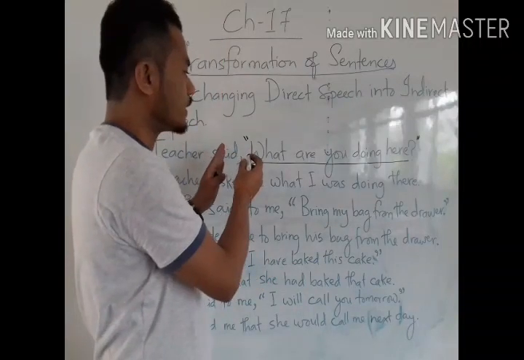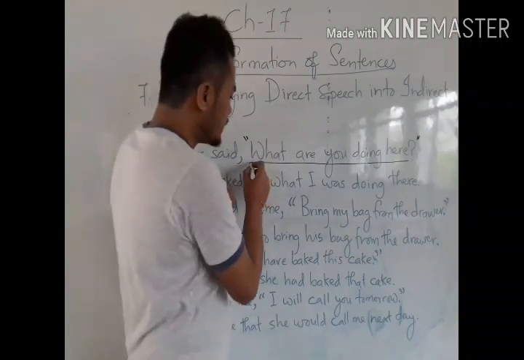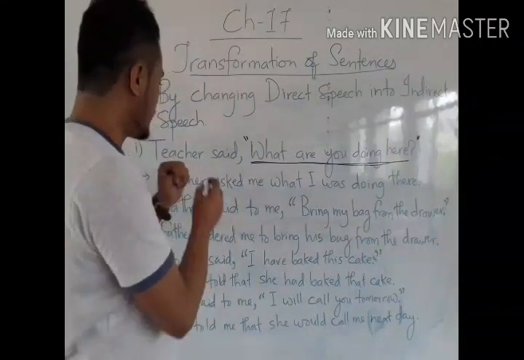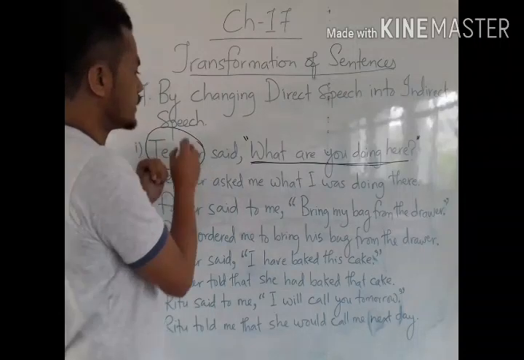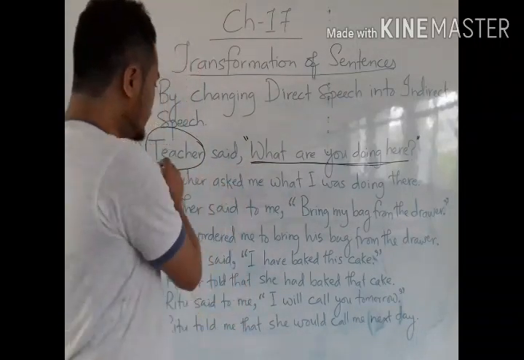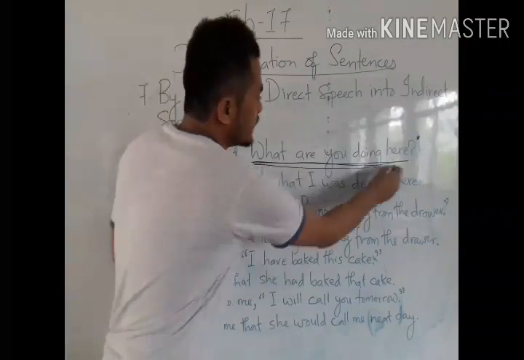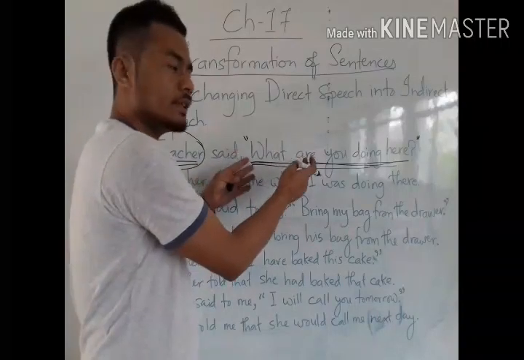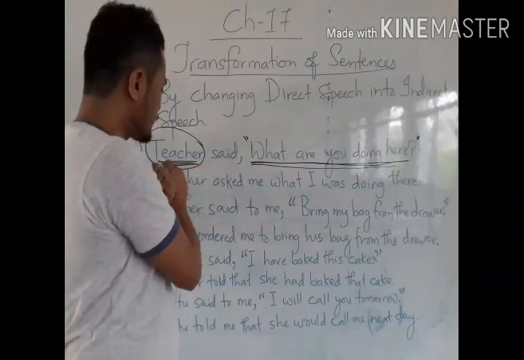Here I have used double inverted commas. The speaker here is the teacher. Teacher said, "What are you doing here?" So this is the real statement given by the speaker.